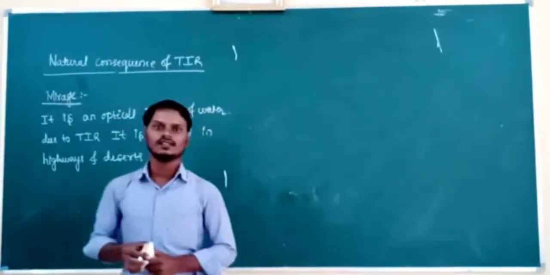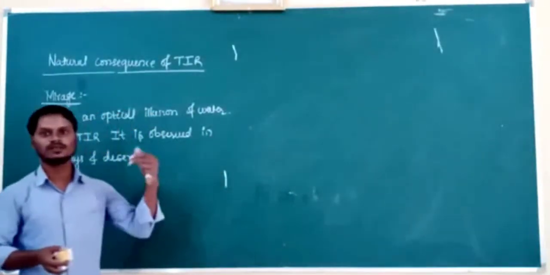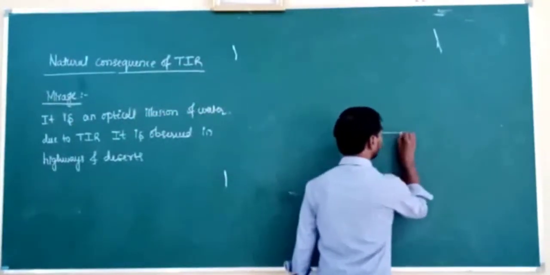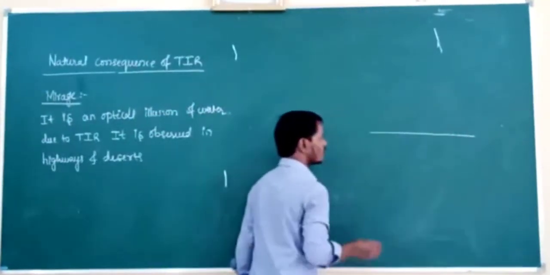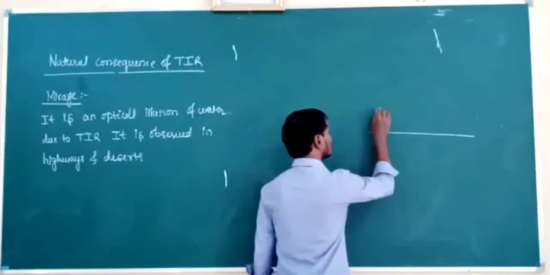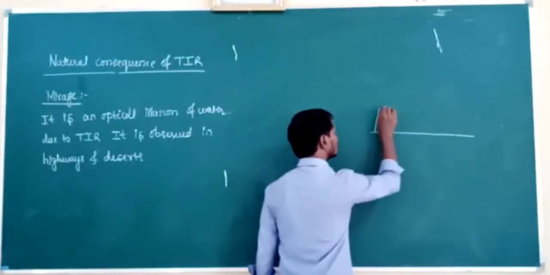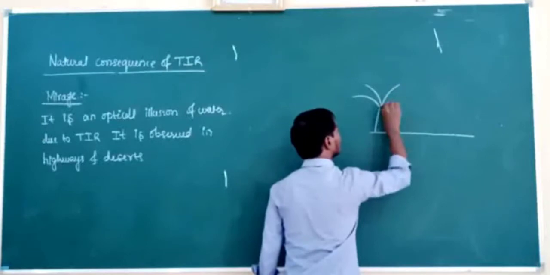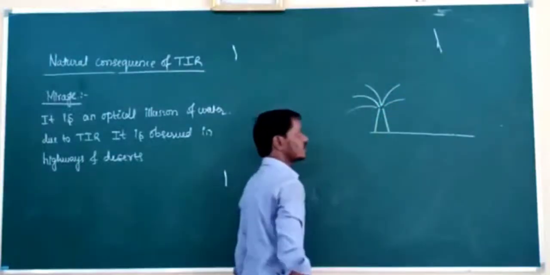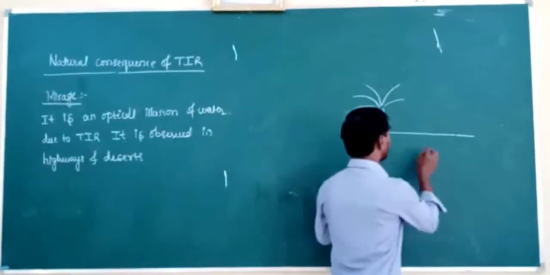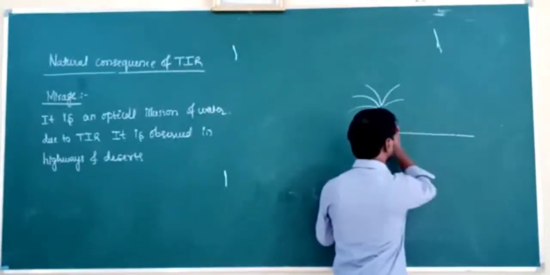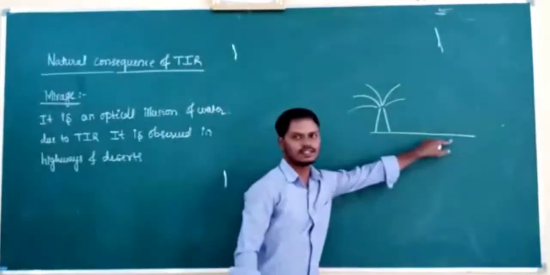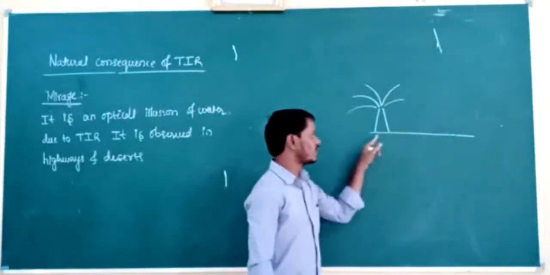How will the image of the tree be formed even though there is no water present in the desert? So now let us consider a surface. There is a tree in the desert. Now let us consider the air layer in contact with the sand here. Sand means the land of the desert. It is at high temperature.